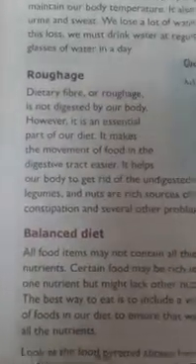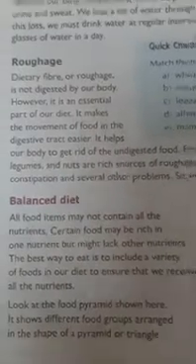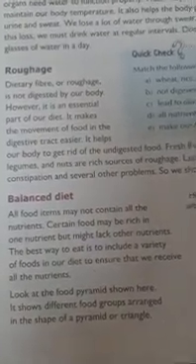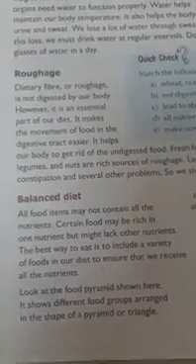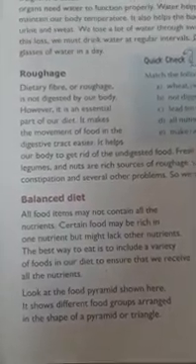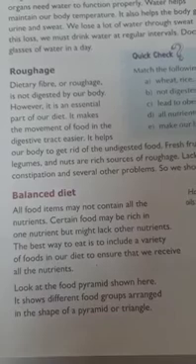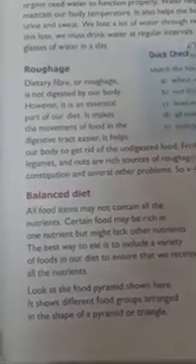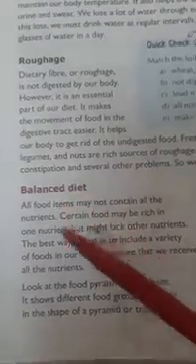So here we can see balanced diet. When we add all these nutrients, which we have studied now: carbohydrates, fats, proteins, vitamins, minerals, water and roughage, in proper quantities, in the right amounts in our meals, in our diet, that diet is called balanced diet.